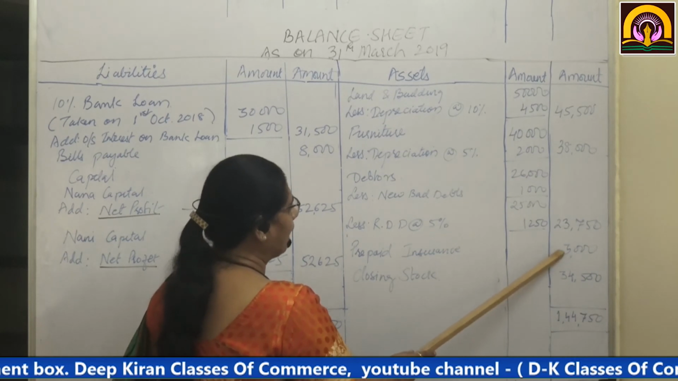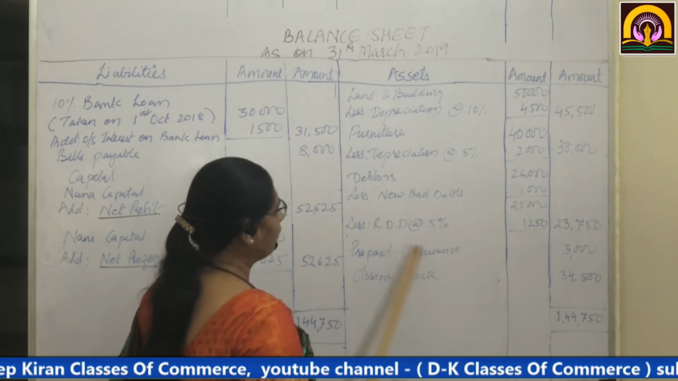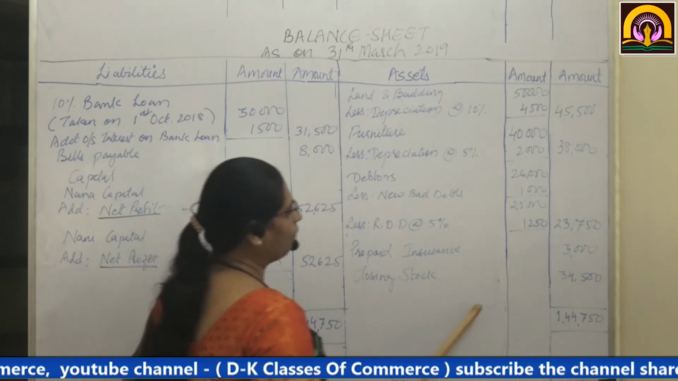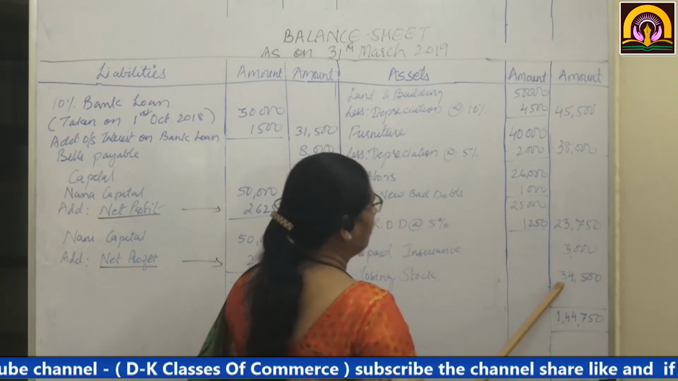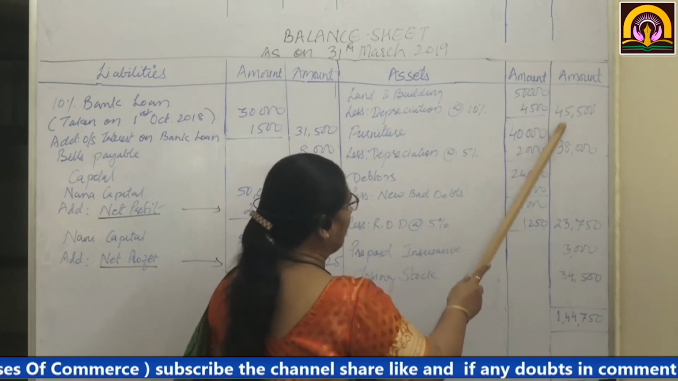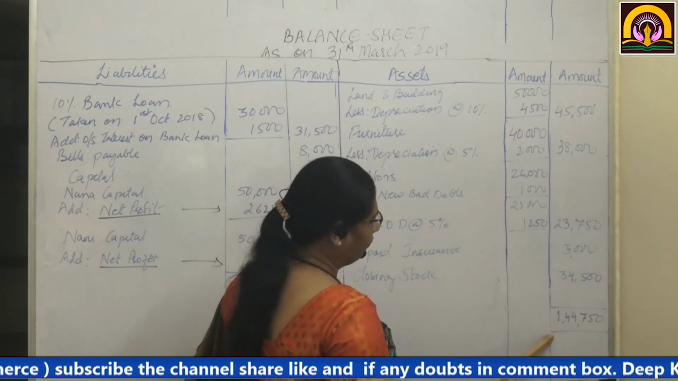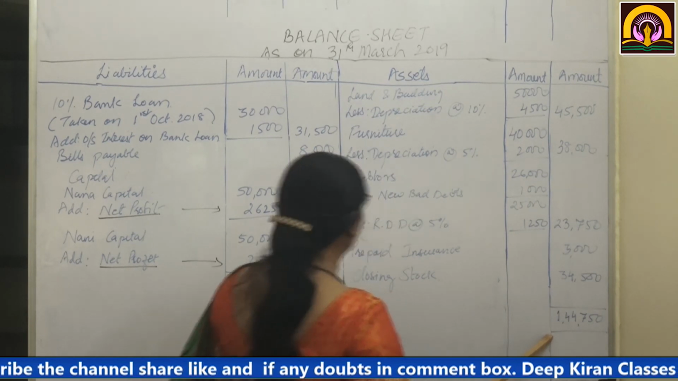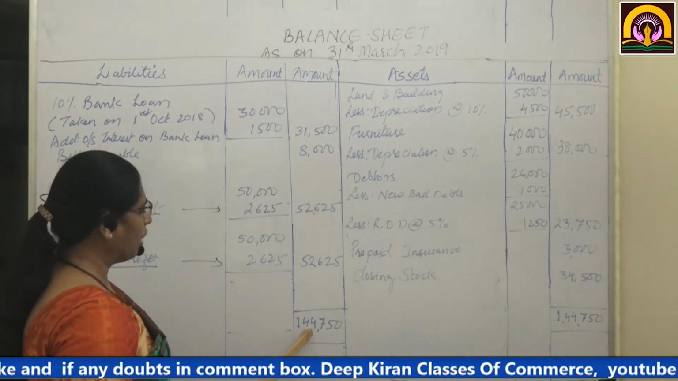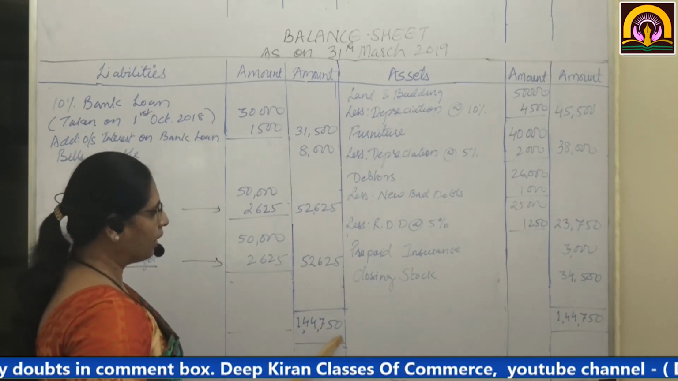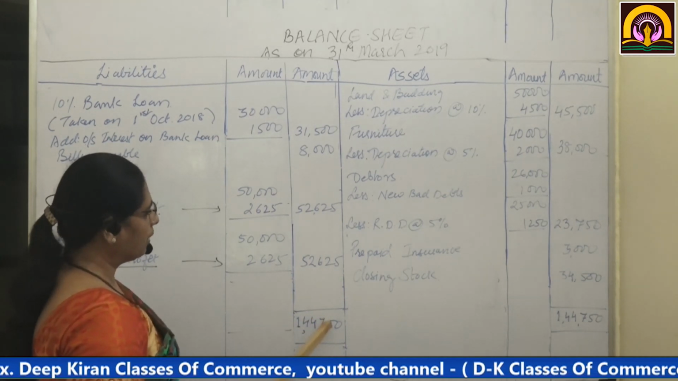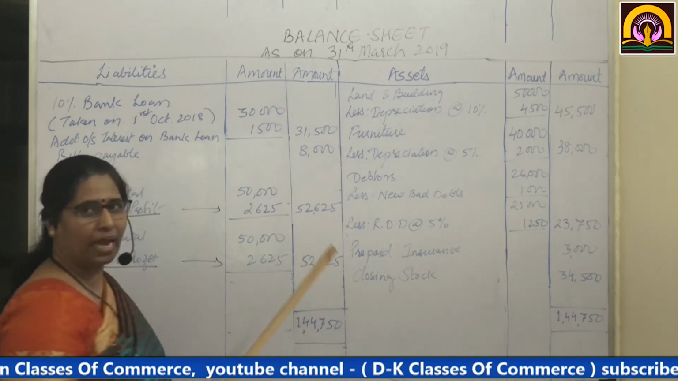Now here this is an asset for the next year. So we have written prepaid insurance 3,000. Closing stock, it is given in the last adjustment, that amounts to rupees 34,500. Now if you total up the asset side, it comes to 1,44,750. The liabilities side, when you total up, also amounts to 1,44,750. This means your sum is correct, and your balance sheet gets tallied.